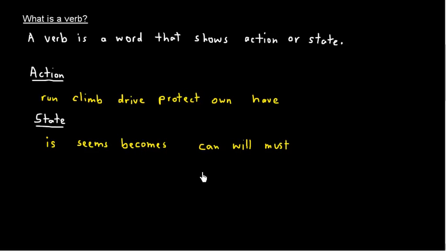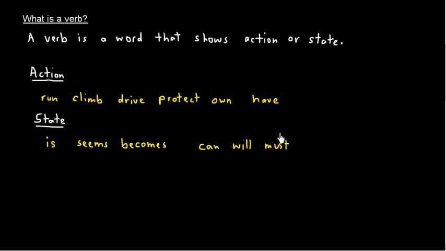I can run. It is possible for me to run. I will run denotes a state of occurring in the future. So I'm not running right now, but I will run sometime in the future. I must run. This shows a state of necessity. Okay, I don't have a choice. I must run.